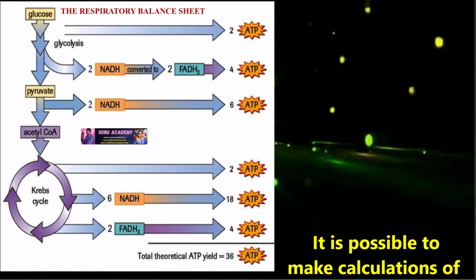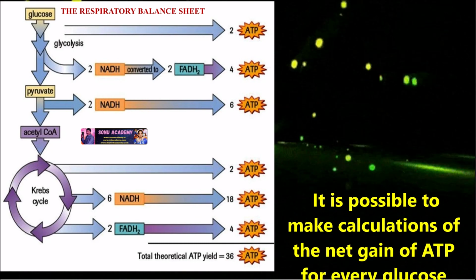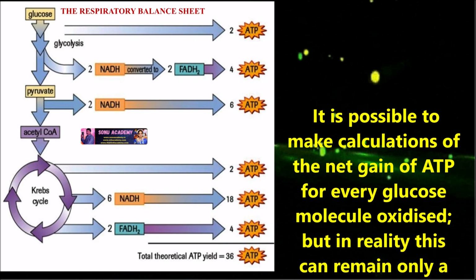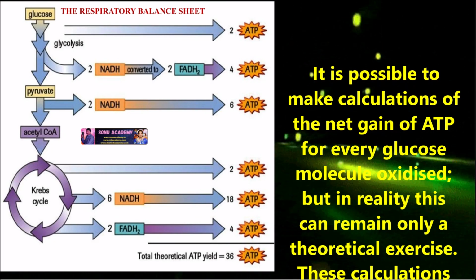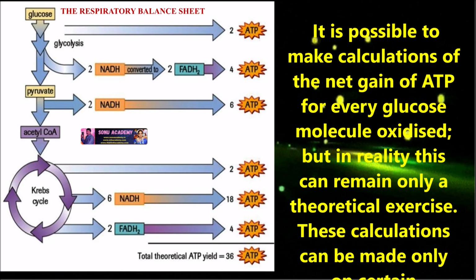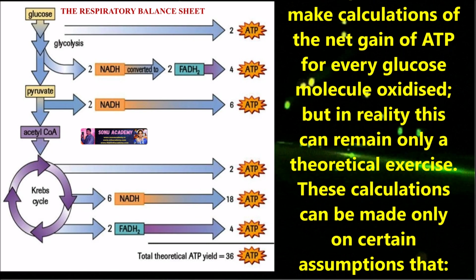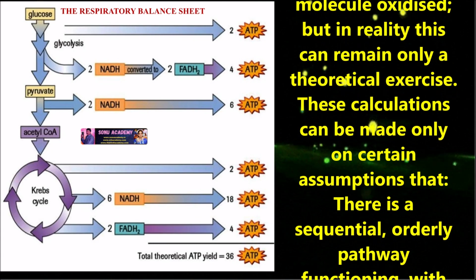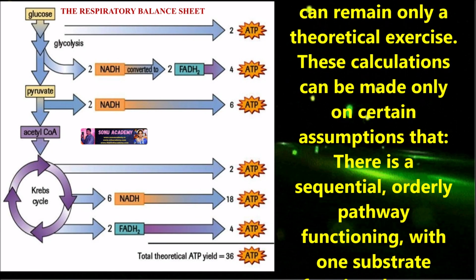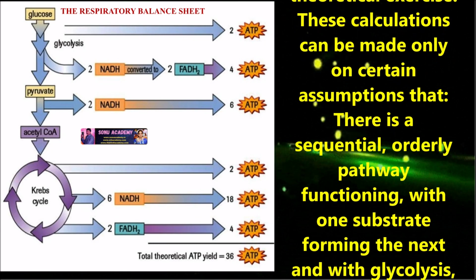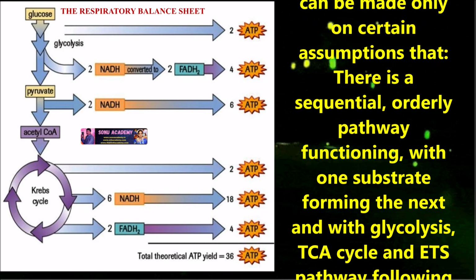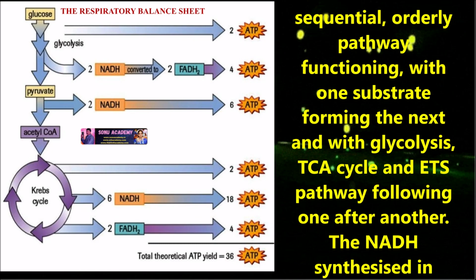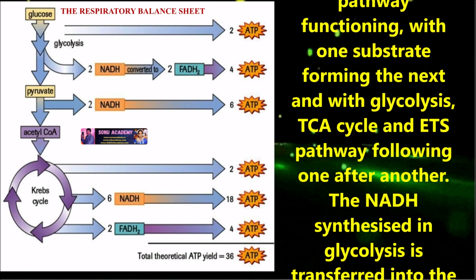Children, let us discuss the respiratory balance. It is possible to make calculations for the net gain of ATP for every glucose molecule oxidized, but in reality this can remain only a theoretical exercise. These calculations can be made only with certain assumptions: that there is a sequential, orderly pathway functioning with one substrate forming the next, and that glycolysis, TCA cycle and ETS pathway follow one after another.